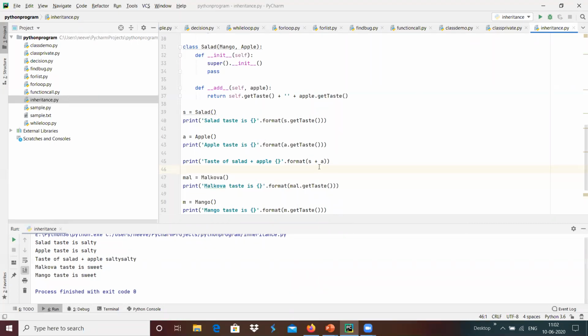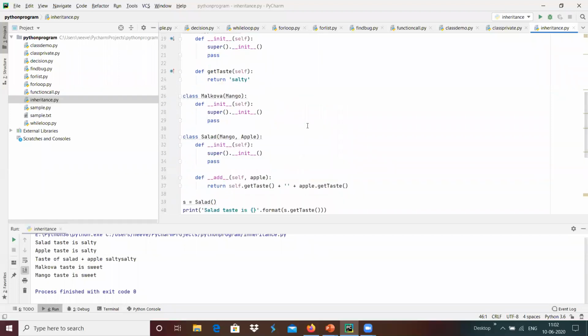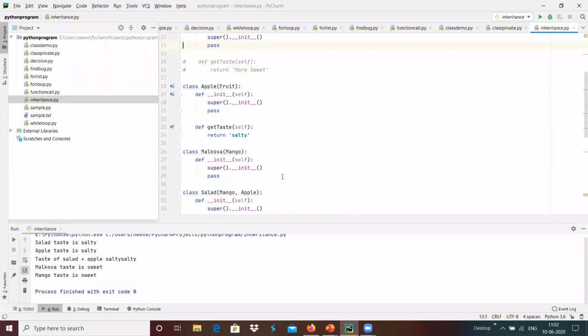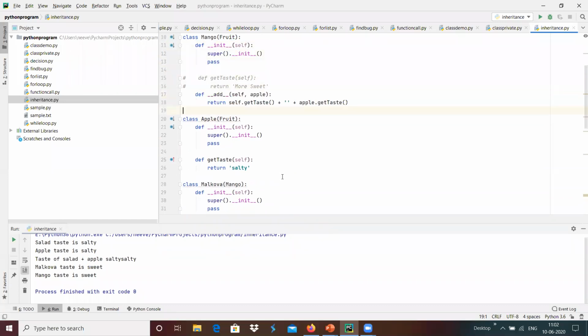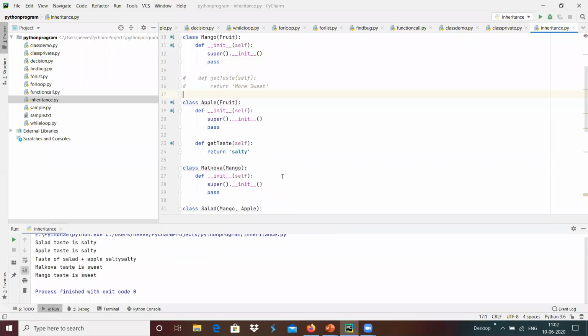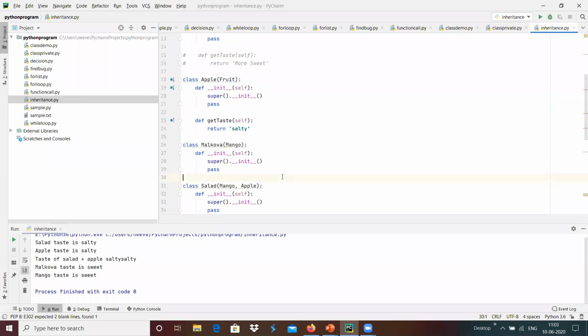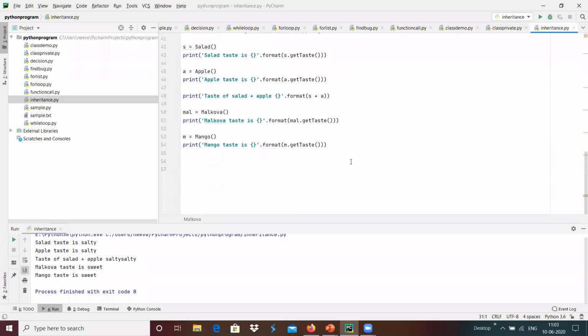Because of that, we got that output. For example, suppose we add the same into this mango, or malgova, and we can get that.